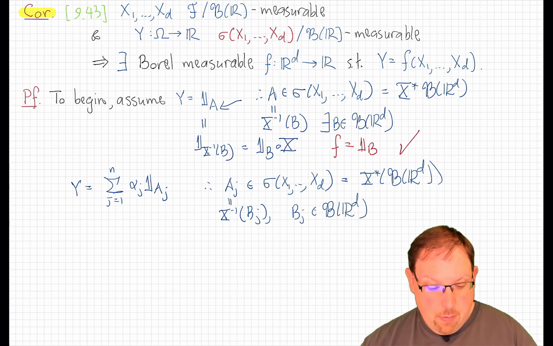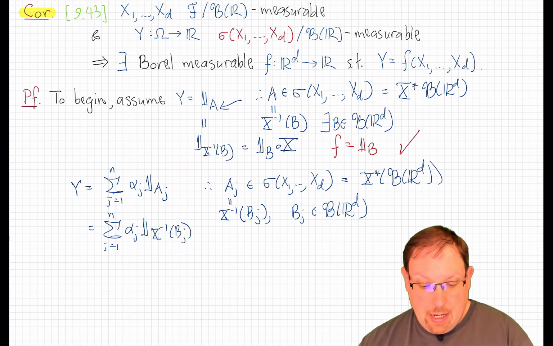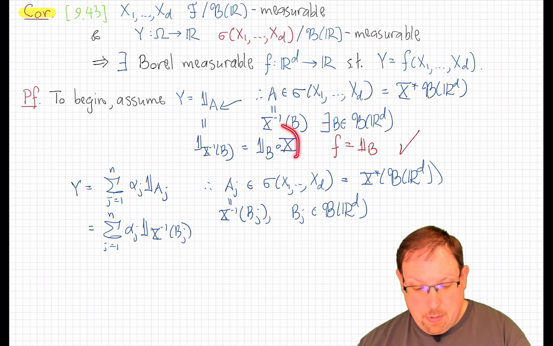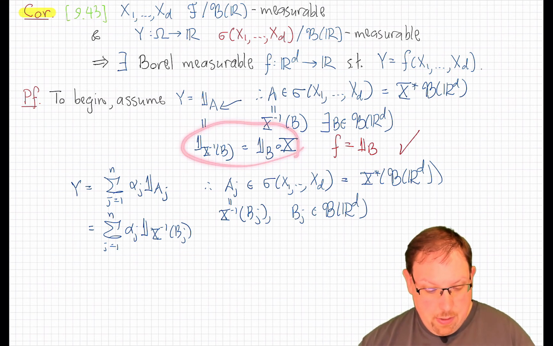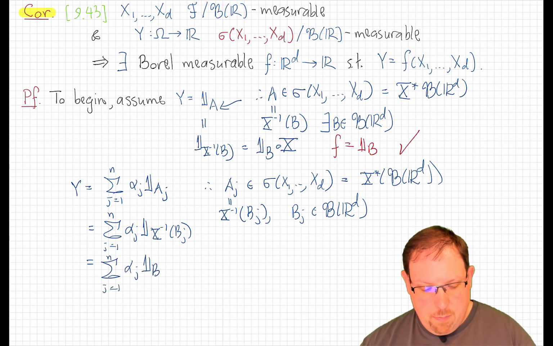And so that means that we can rewrite this y as the sum of alpha_j times the indicator of x inverse of B_j, and again, following exactly the same reasoning we did here, we see that that is equal to the sum of alpha_j times the indicator of B_j composed with x.